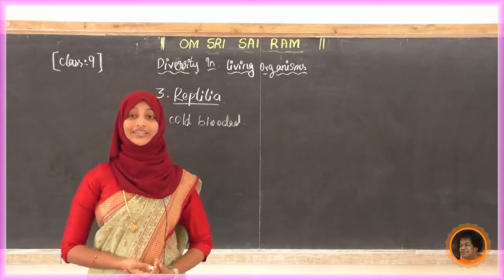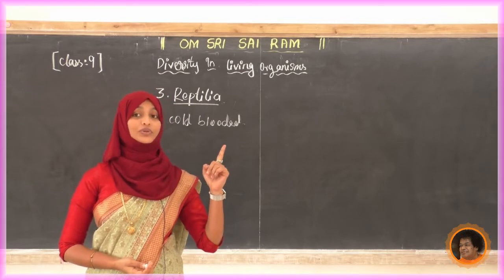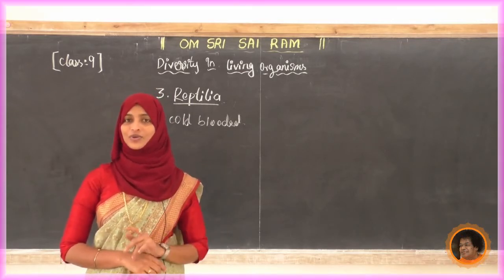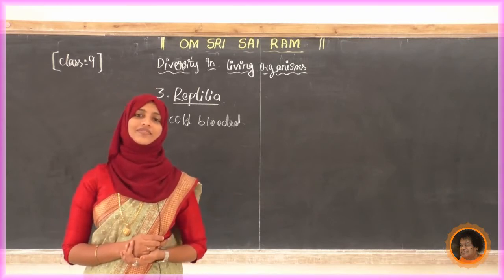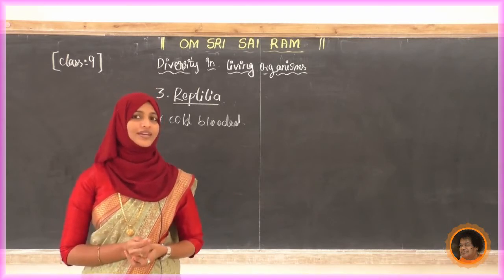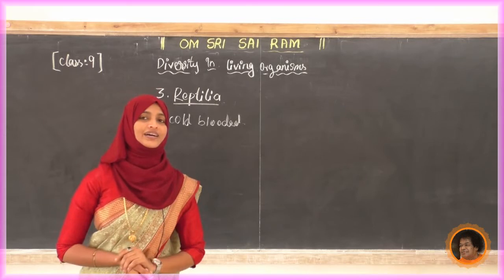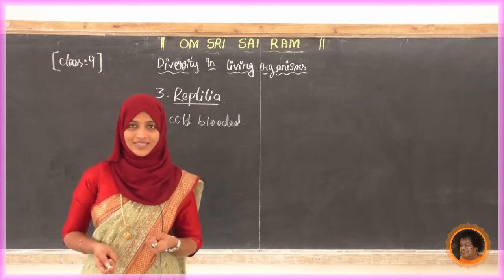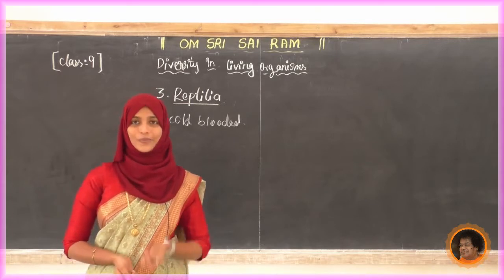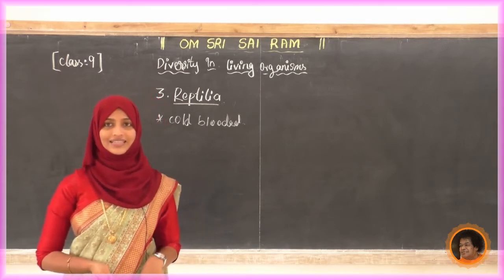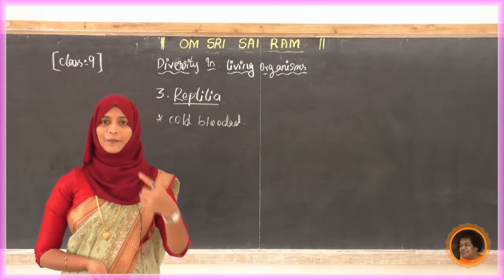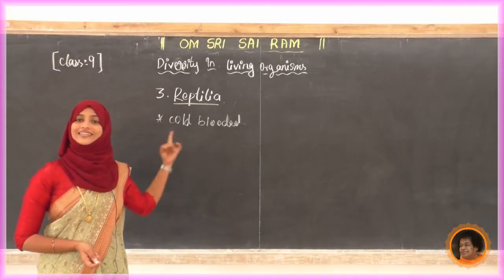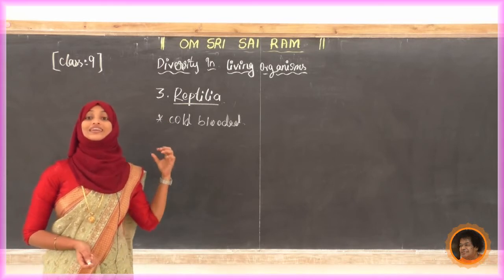What about the skin type? In pisces we come to know that it has large scales. Yesterday we drew the structure and studied that one. Next, in amphibia, the skin is very smooth. Because of that we can't hold the frog easily, because it is slippery, because it has mucus glands in its skin. But what about the snake? What about the reptiles? See, it is also having scales.